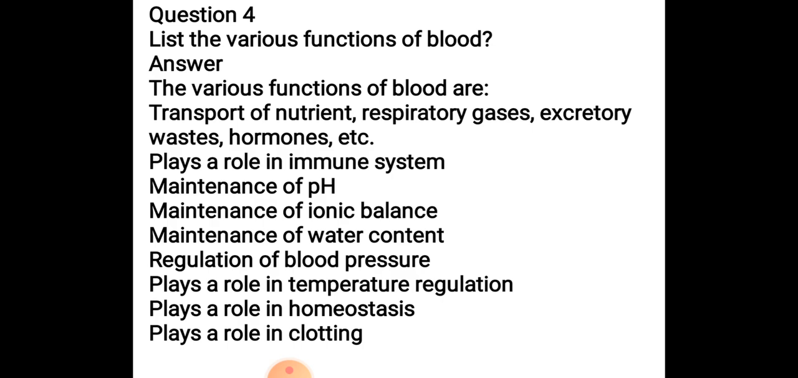Question number 4: list the various functions of blood. There are various functions. Let's check them out. The first is transport of nutrients, respiratory gases, excretory waste, and hormones. Then it also plays a role in the immune system. Then maintenance of pH, maintenance of ionic balance, maintenance of water content, regulation of blood pressure, and it plays a role in temperature regulation. Then it also plays a role in homeostasis and in blood clotting.